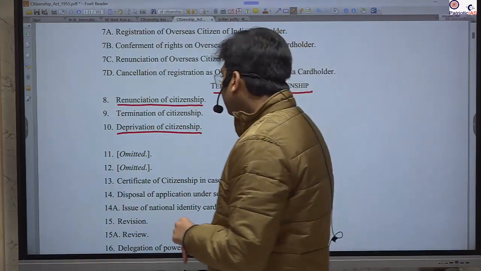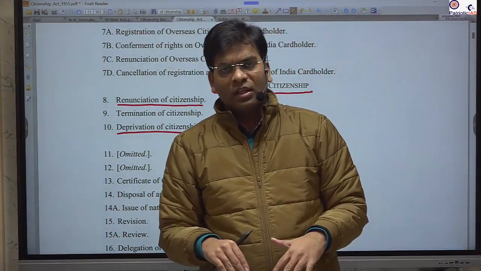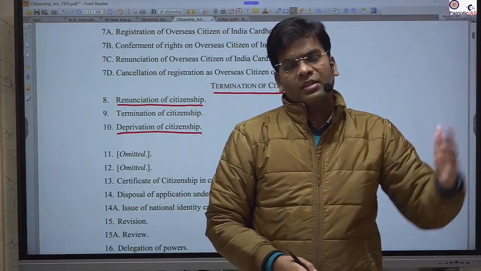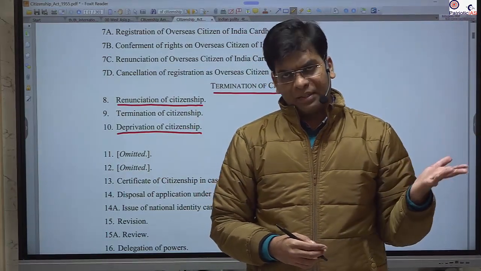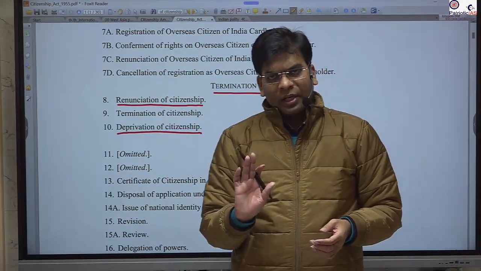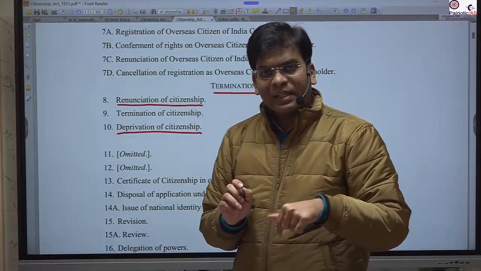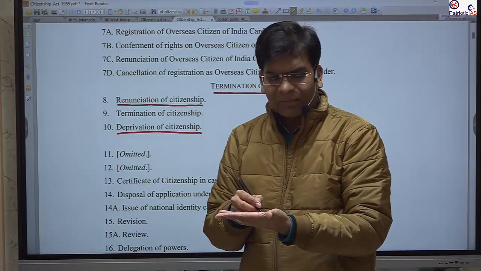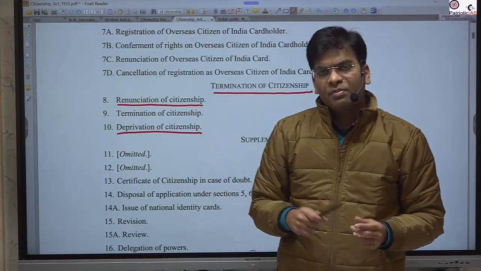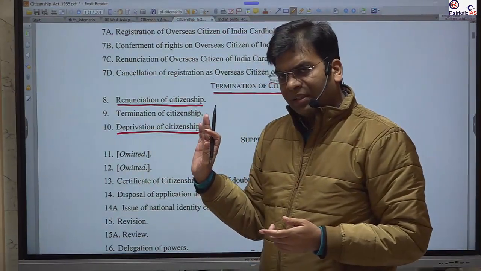Please remember. Second is termination. Termination means I have the citizenship of India, but I acquire the citizenship of another country like Germany or England. In that case, automatically my citizenship will be terminated. Okay. So this is different. In one I am writing and giving; in the second case I don't have that right, but I have acquired the citizenship of another country, so my citizenship will be terminated.